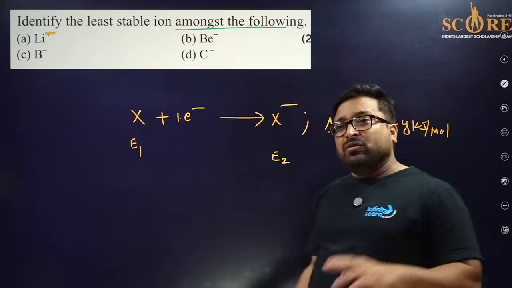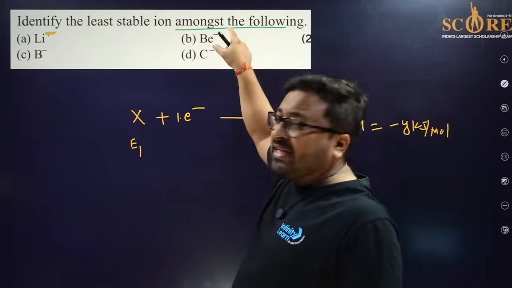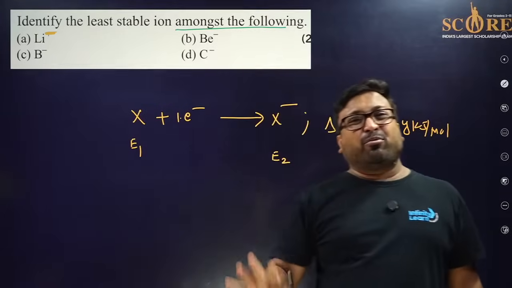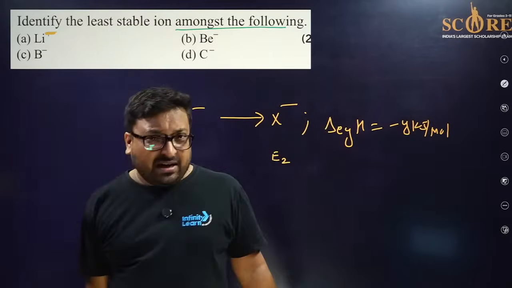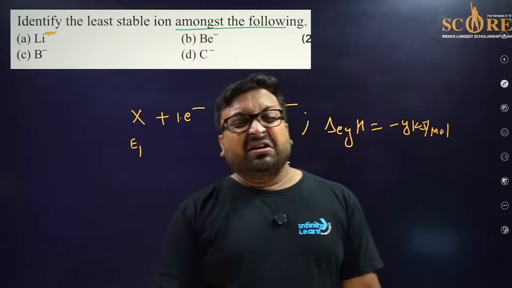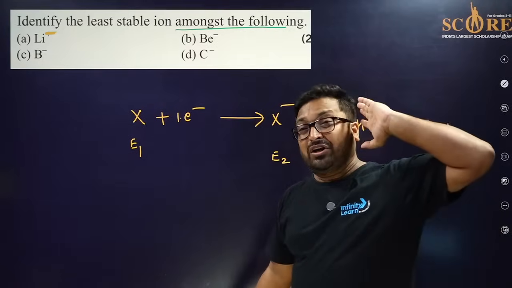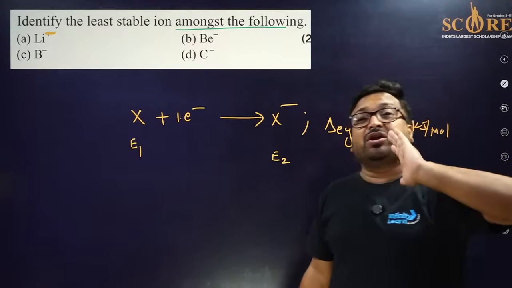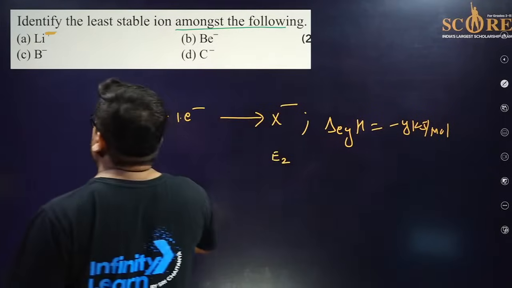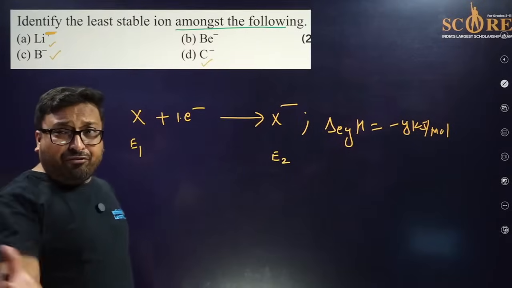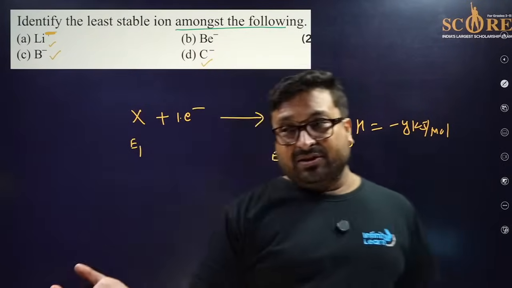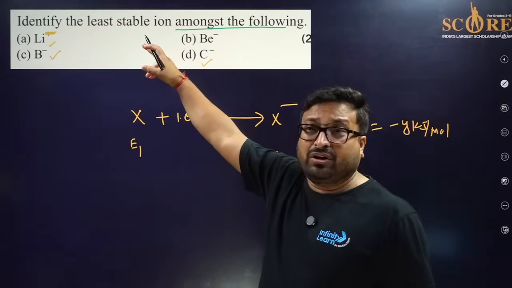So my dear friend, try to find that species which is not supposed to accept an electron. Many people think, sir, lithium should be the answer. Why? Because it is a metal, and metal does not want to accept an electron. And you are totally wrong. In lithium, beryllium, boron and carbon, if you add an electron, energy will be released because their configuration is not stable.